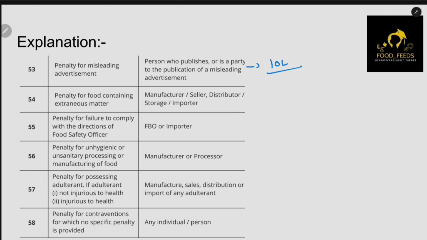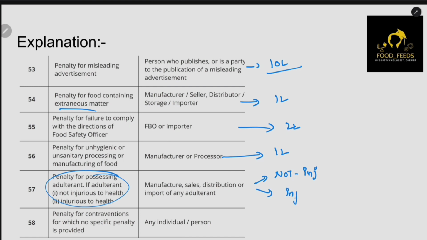If it is an extraneous matter which renders the food unsafe, then it is 1 lakh, and unhygienic is kind of the same, so 1 lakh only. If you don't obey the FSO and their orders, it is 2 lakhs. In case of an adulterant, there are two things: one is not injurious, and the second is injurious. If you have an adulterant which is not injurious, then it is 2 lakh rupees. If it is injurious, then you have to pay a penalty of 10 lakhs.